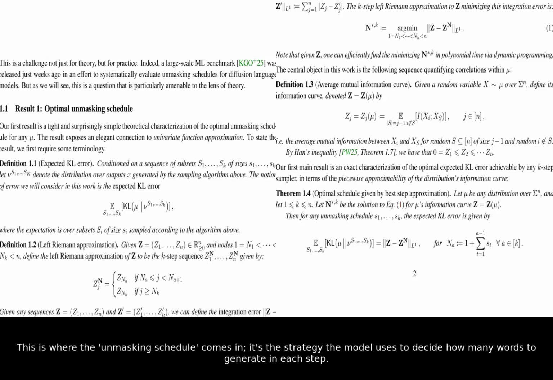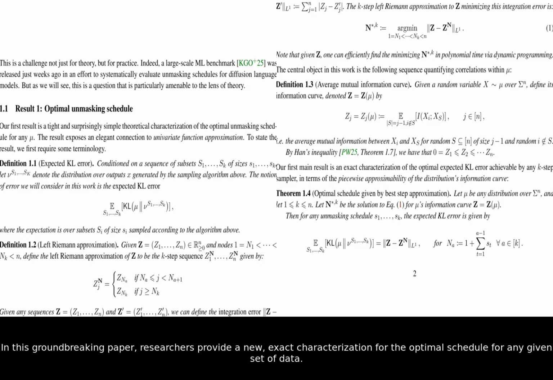This is where the unmasking schedule comes in. It's the strategy the model uses to decide how many words to generate in each step. In this groundbreaking paper, researchers provide a new, exact characterization for the optimal schedule for any given set of data. They discovered an elegant connection between this AI problem and a classic math concept called univariate function approximation.